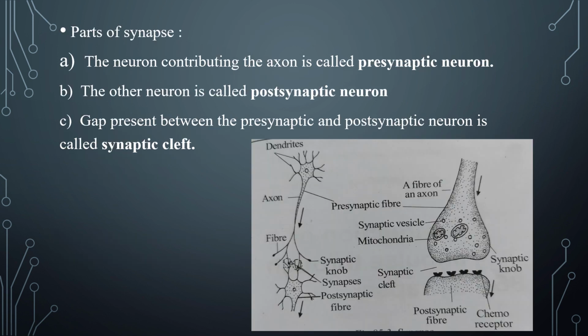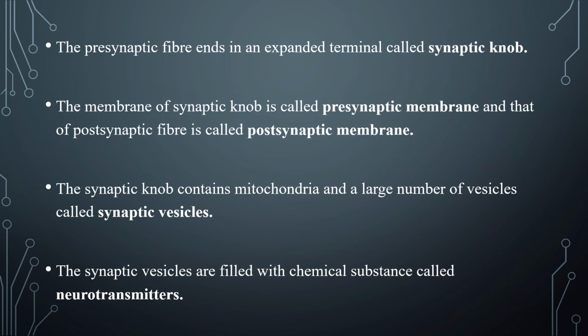Parts of synapse. The neuron contributing the axon is called presynaptic neuron. The other neuron is called postsynaptic neuron. Gap present between the presynaptic and postsynaptic neuron is called synaptic cleft. The presynaptic fiber ends in an expanded terminal called synaptic knob. The membrane of synaptic knob is called presynaptic membrane, and that of postsynaptic fiber is called postsynaptic membrane.